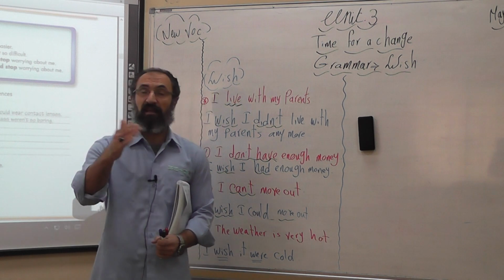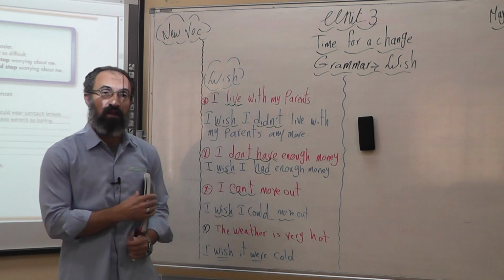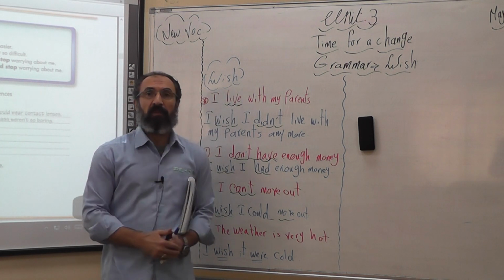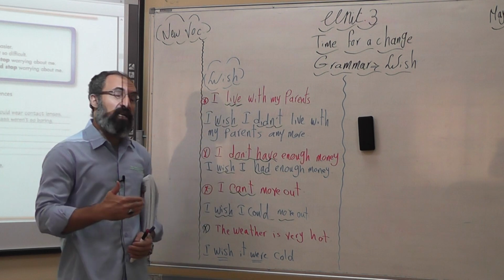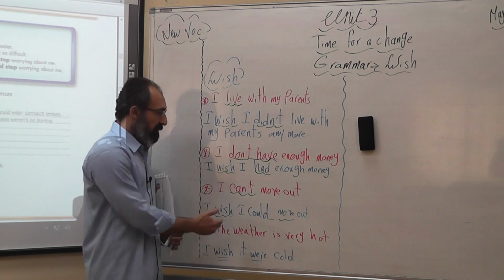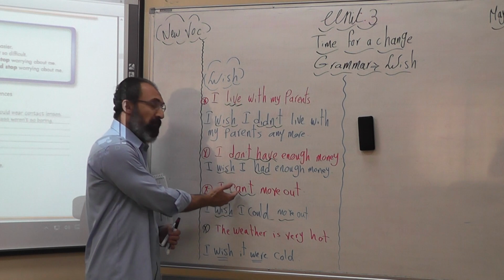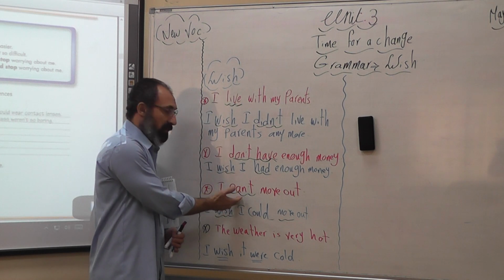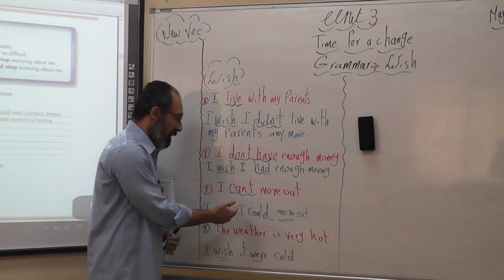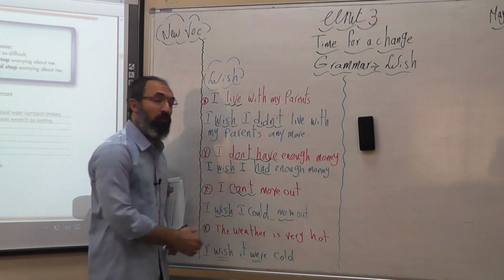Someone is telling us a sentence, expressing that he can't move out right now. Maybe it's raining outside. How can he express his wish here? So, I wish, then the simple past form of can, which is could. The past form of can is could. I wish I could move out.